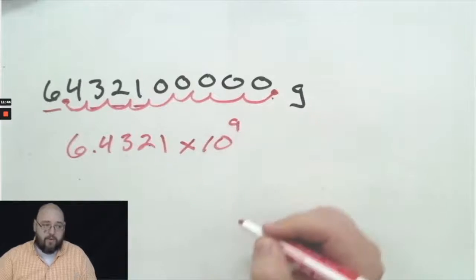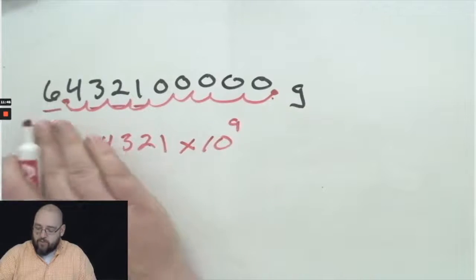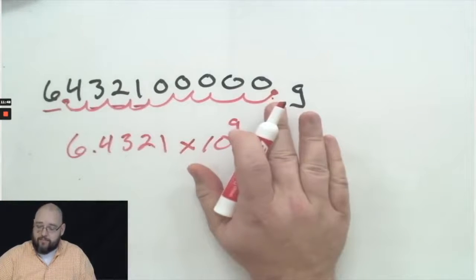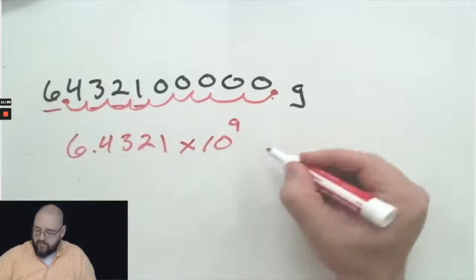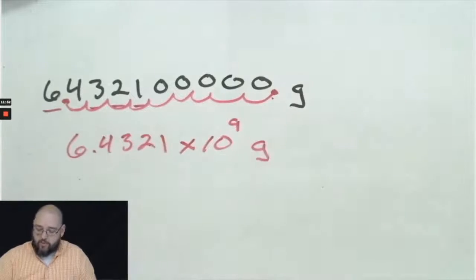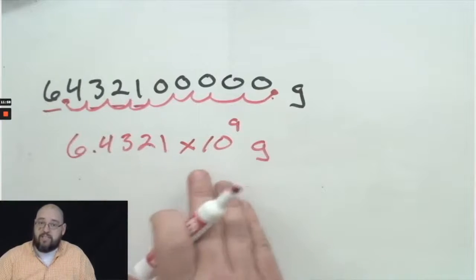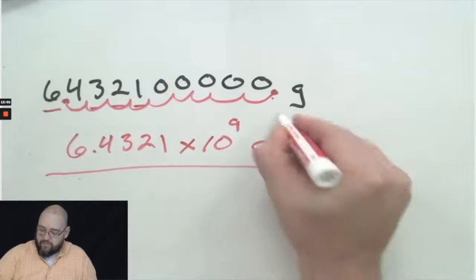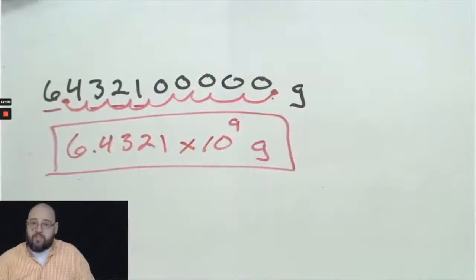So my exponent is a 9. And since my original number is greater than 10, my exponent is positive. So instead of writing 643210000 grams, I'm going to write 6.4321 times 10 to the 9th. This is my scientific notation for writing that number down.